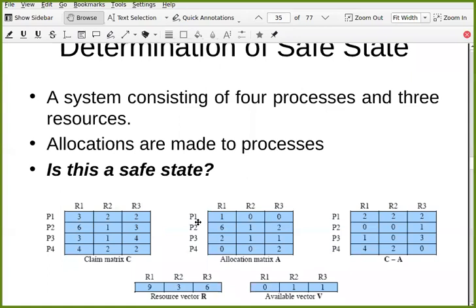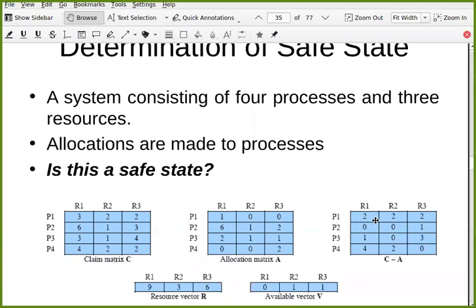So currently P1 is allocated 1 unit of R1, no unit of R2 and R3. Currently P2 is allocated 6 units of R1, 1 unit of R2 and 2 units of R3. Same for P3 and P4. So now you need to find out the need matrix. This is sometimes called the need matrix.